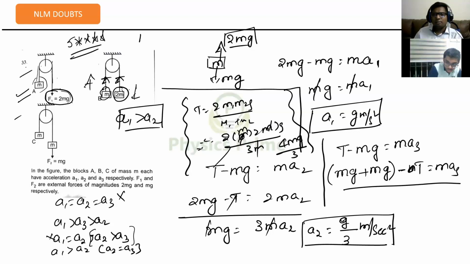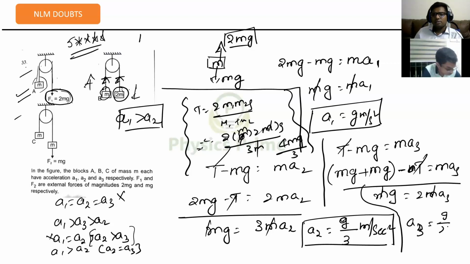So if I add both of them, T gets cancelled. So this will become mg gets cancelled. Mg is equal to 2m A3, m gets cancelled. That means A3 is equal to g by 2 meter per second square. That means if you draw a block here, A1 is much greater than A3 greater than A2.